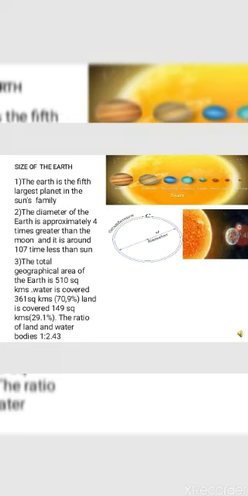Now let us understand the shape of the Earth. The shape of the Earth is neither round nor oval. It is called geoid shape. The geoid shape means earth shaped or the oblate sphere. The Earth is flattened at the top, north and the south, and it is bulged at the equator. So this is called a geoid shape. You can see in the picture the geoid shape of the Earth.